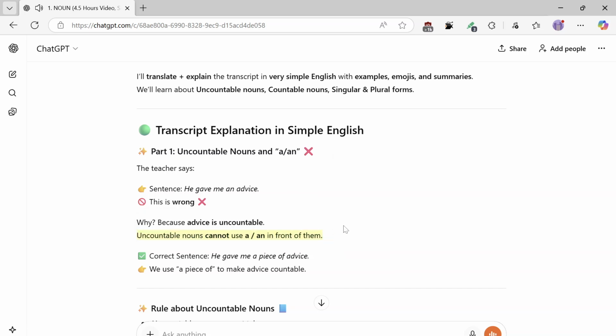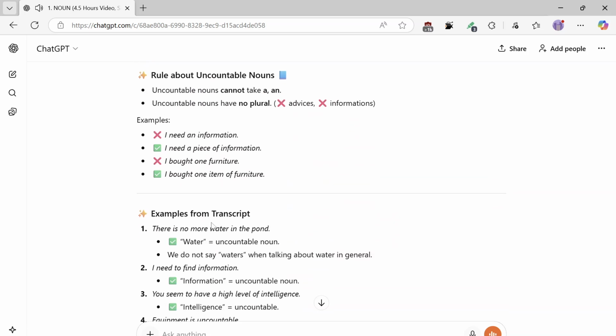Rule about uncountable nouns: uncountable nouns cannot take an. Uncountable nouns have no plural. Examples: advices is wrong, and I need an information is wrong.